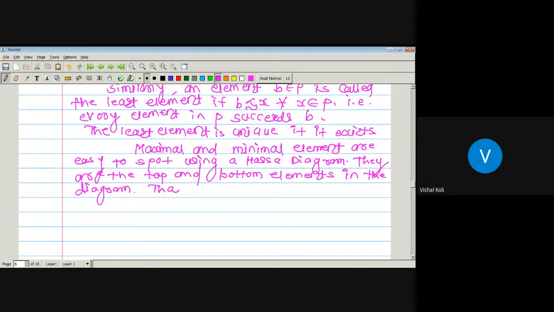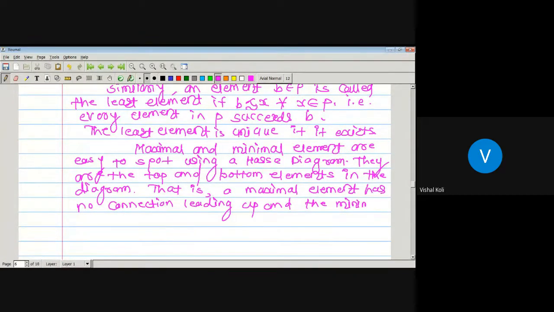That is, a maximal element has no connections leading up. And the minimal element has no connection leading down.